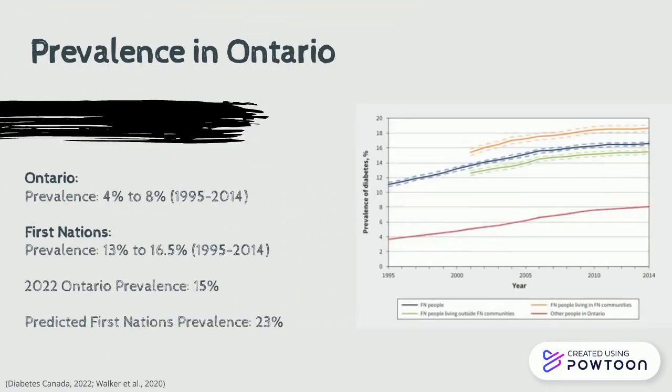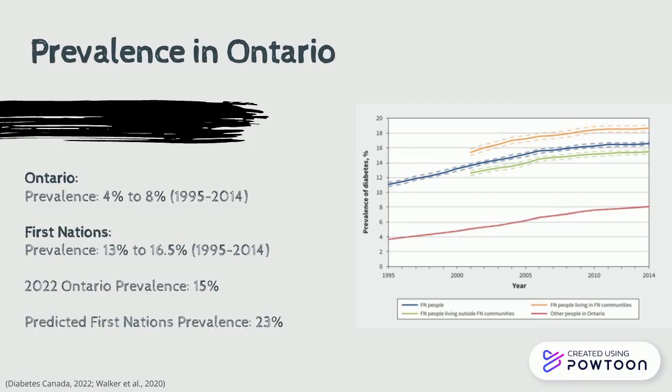According to a diabetes research conducted in 2020, the prevalence rate of the general Ontario population rose constantly from 4 to 8% between 1995 and 2014. During the same period, the prevalence rate of the First Nations people increased steadily from 13 to 16.5%.